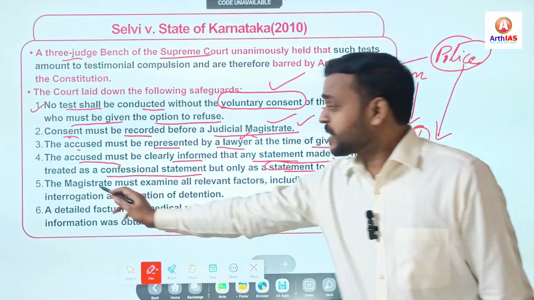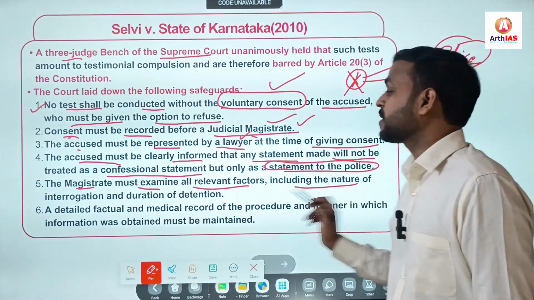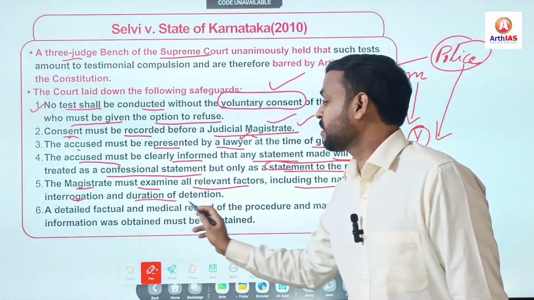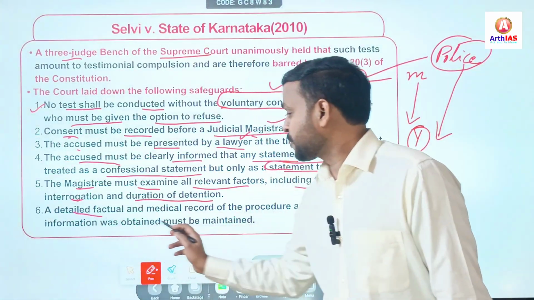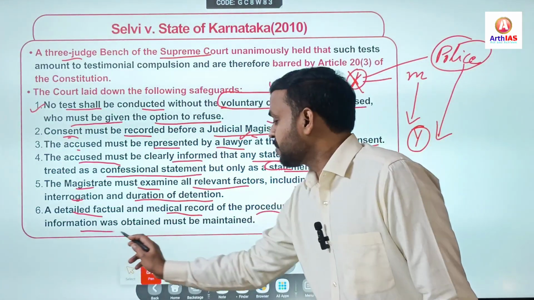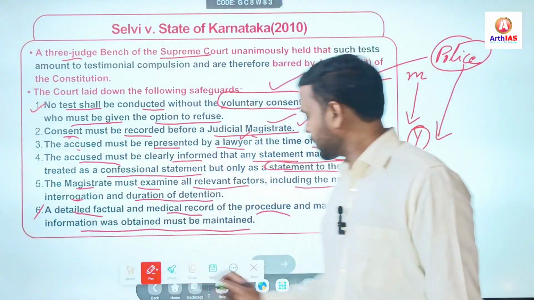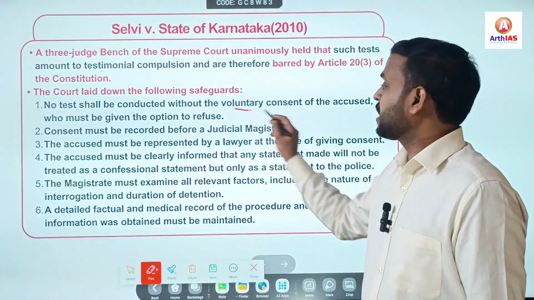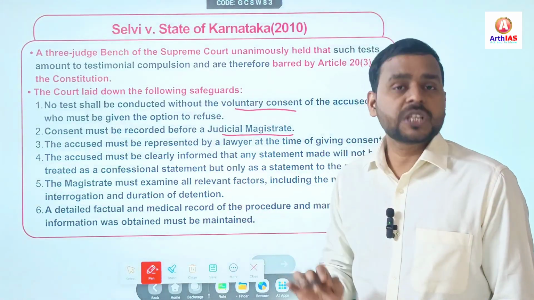Next, the magistrate must examine all relevant factors, including the nature of interrogation and duration of detention. And last, a detailed factual and medical record of the procedure and manner in which information was obtained must be maintained. So all records should be mentioned. And what are the key aspects? First, consent is important. Second, it must be recorded in front of a judicial magistrate.